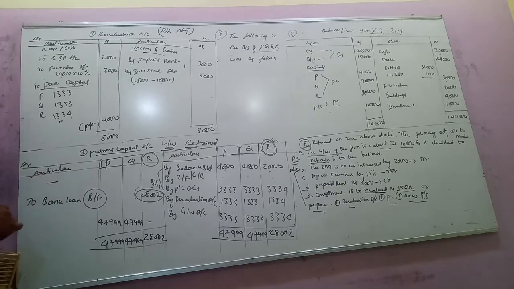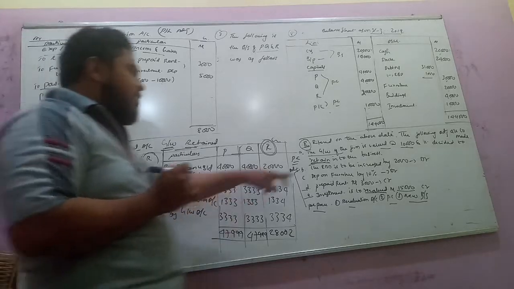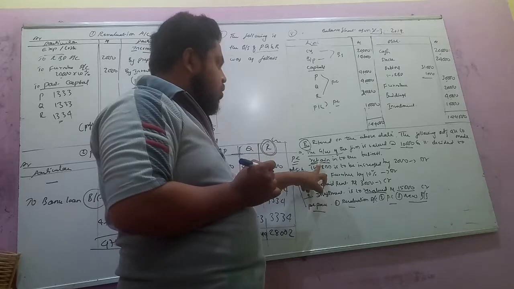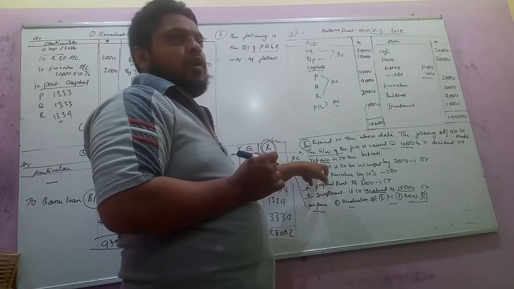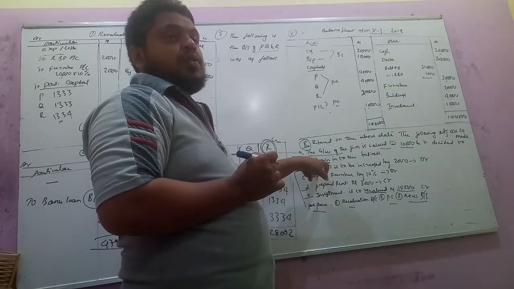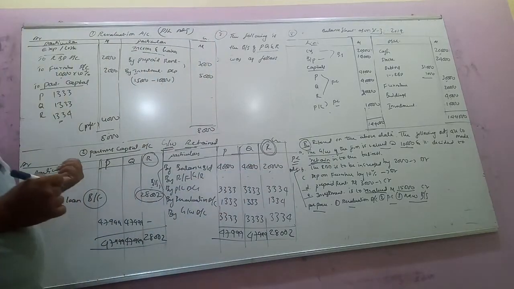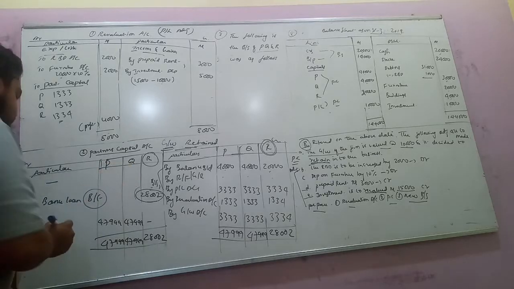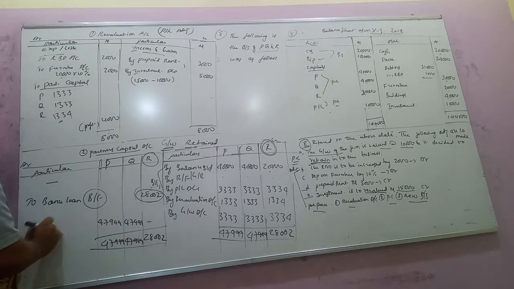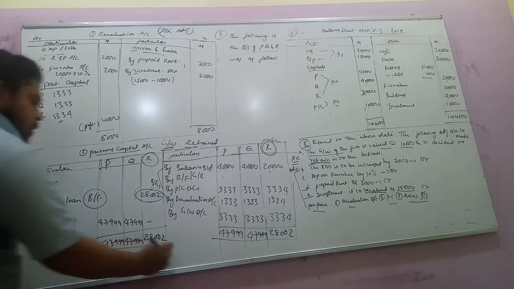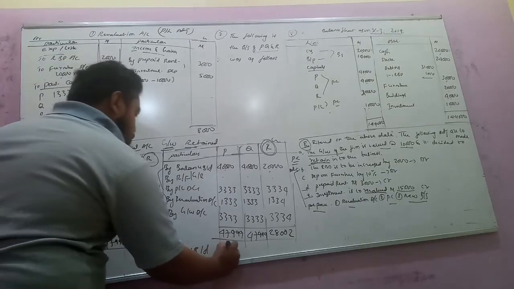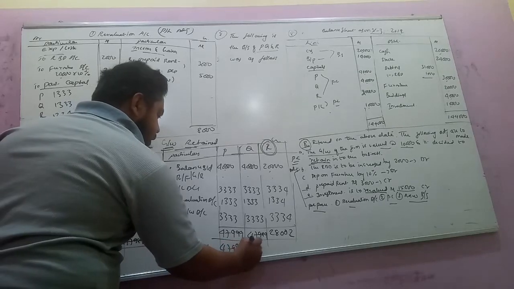Goodwill we are not recording on the debit side. Why? Because goodwill is retained in the business. In part A video, I showed that the total goodwill of the firm was written off, so written off is recorded on the debit side. Here written off is not there, it is retained in the business, so you should not consider goodwill here. So this balance is transferred to the balance sheet, balance carried down. Where should it be transferred? Balance sheet, balance brought down, 47,999.